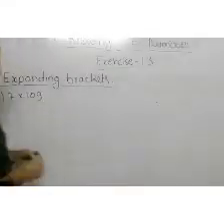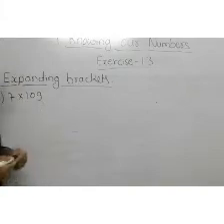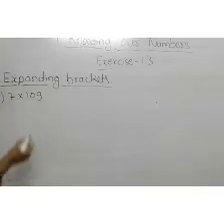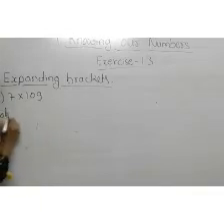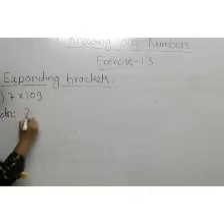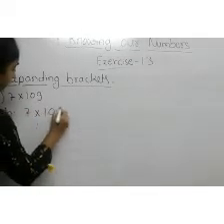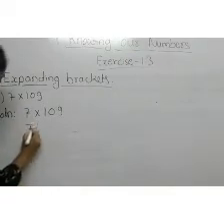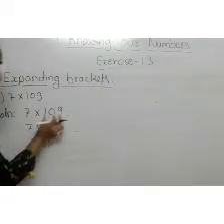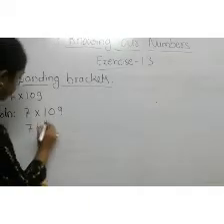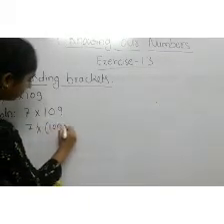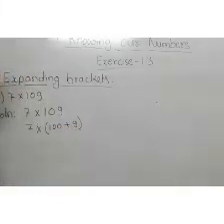Students, let's now expand brackets. How do we expand the brackets? Our question is 7 into 109. We write the single digit as it is and separate this one in a bracket: 100 plus 9.